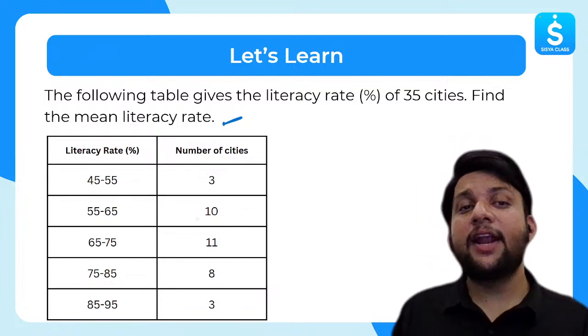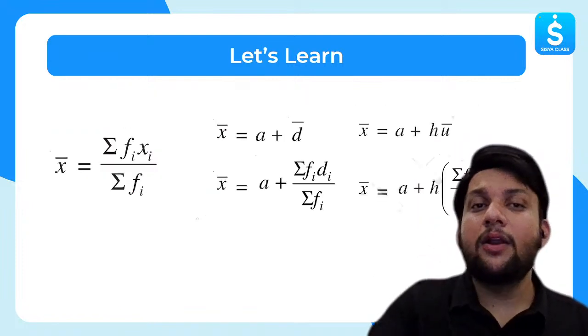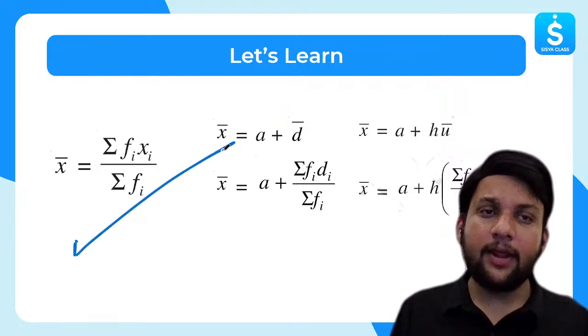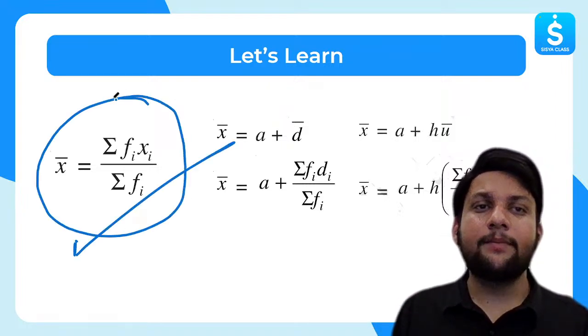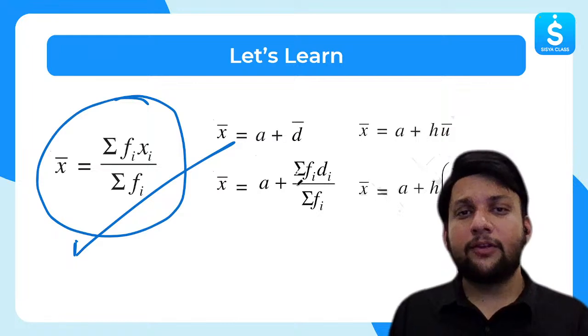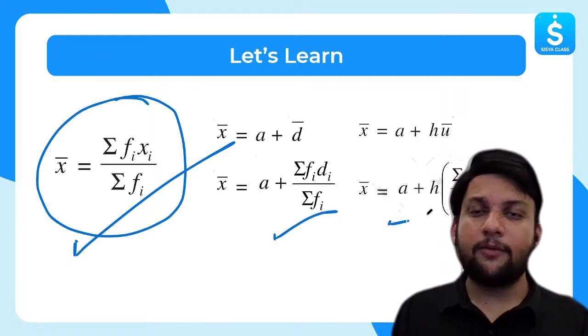All right. So how will I do this? In this case, first of all, I have to use this formula. Why? Because I'm only using the direct method. But we can solve it using this formula also.